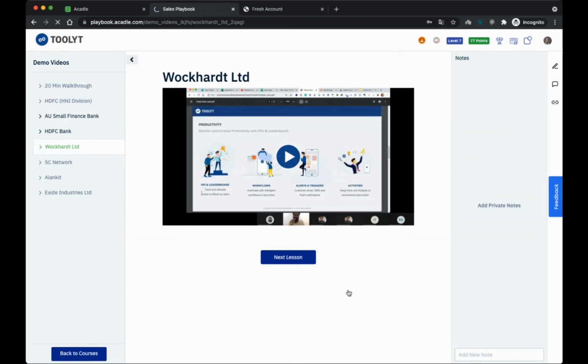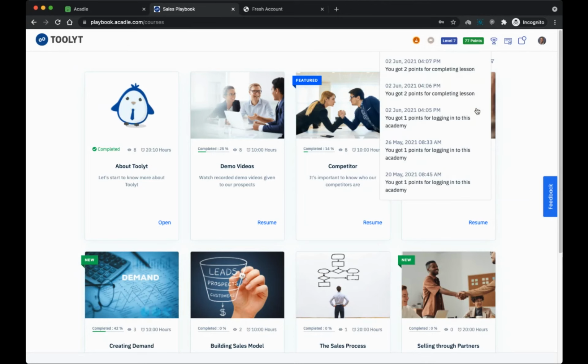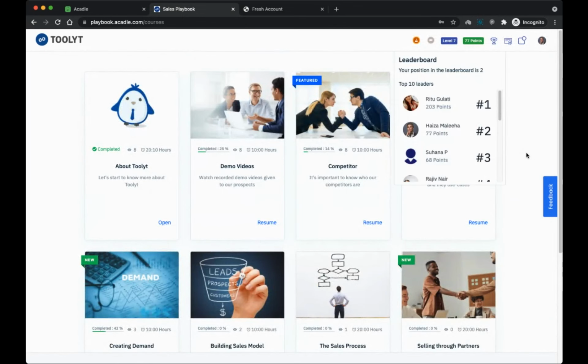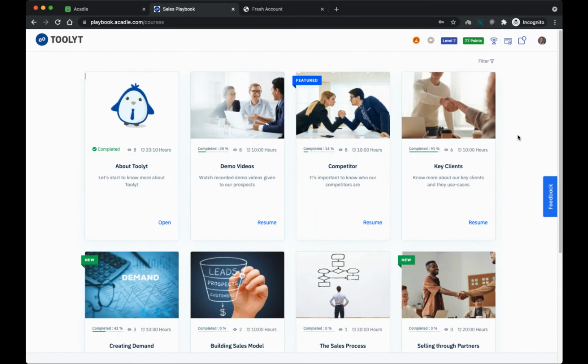And as you see here on top, I see my badges, learning badge, activity badge, what is my level, how many points I've already got, and how I got these points, who is the top learner in this. See, I can see Ritu has already got 2.3 points, and Haiza. So you can basically see from your team who is the best performer, who's actually spending a lot of time.